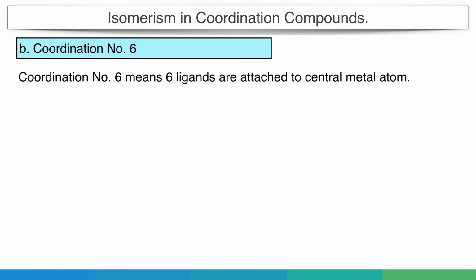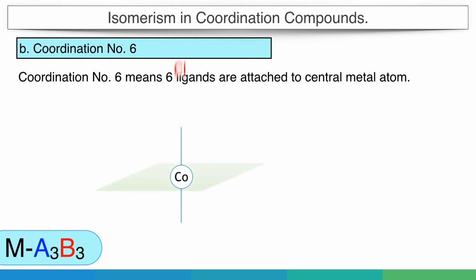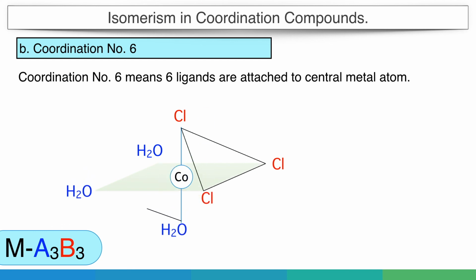And lastly, if three groups are the same, as in the case of MA3B3. In this type of complex, to find cis and trans isomers, we can draw two triangles of the same ligands, and if these two triangles are parallel to each other, then it is the cis isomer. As you can clearly see, all the chloride or water ligands are on the same side of the central metal atom.